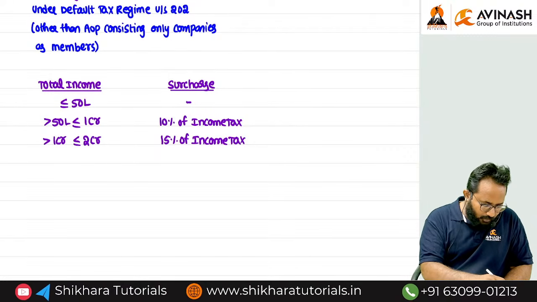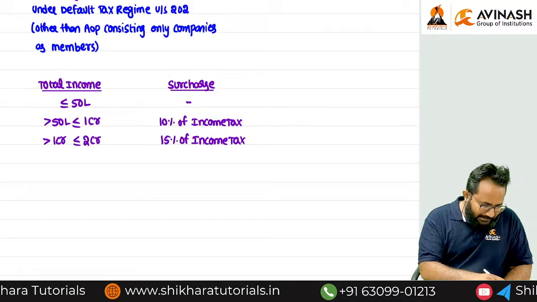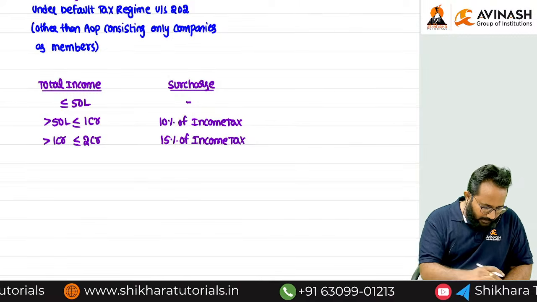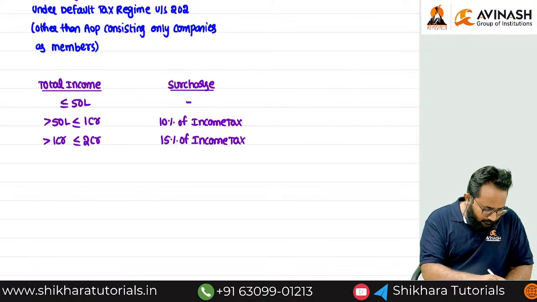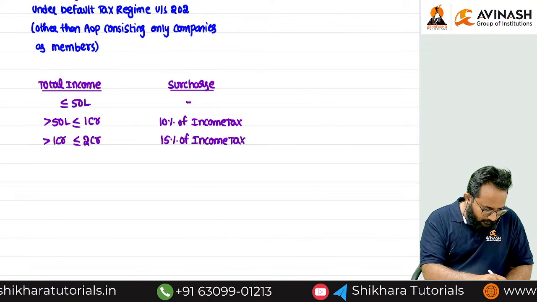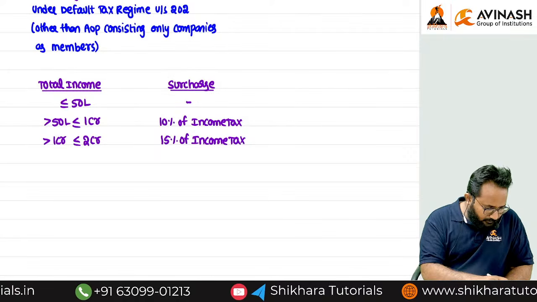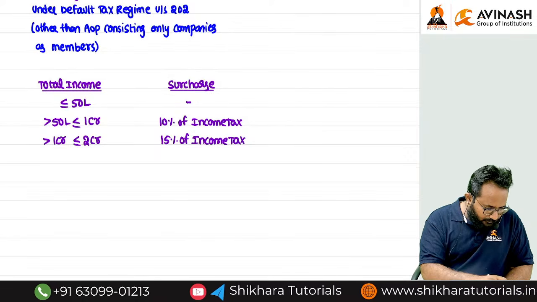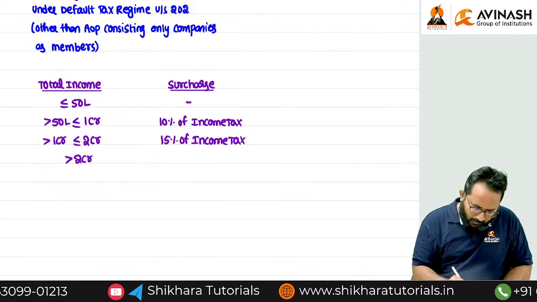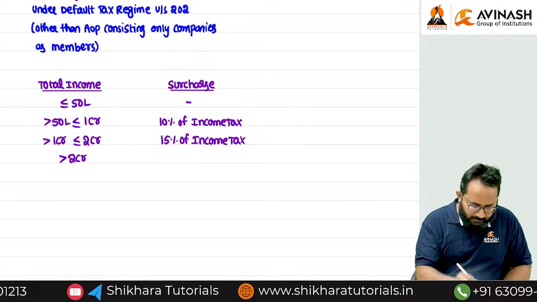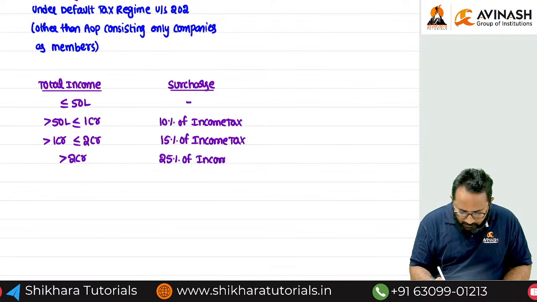Next, if my total income is more than 2 crore, whatever the amount above 2 crore, what is the surcharge rate? 25% of income tax under the default tax regime.